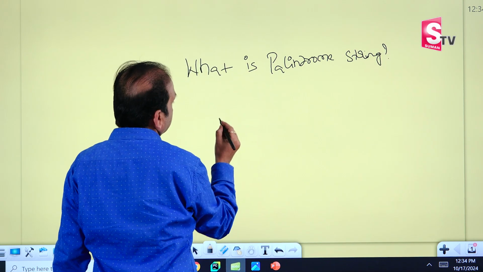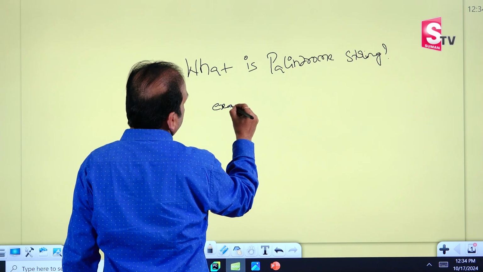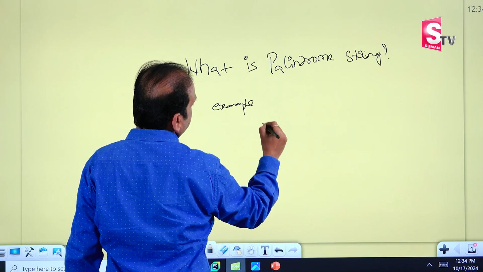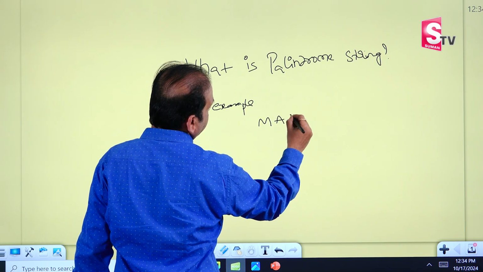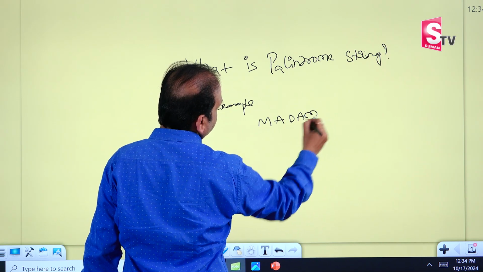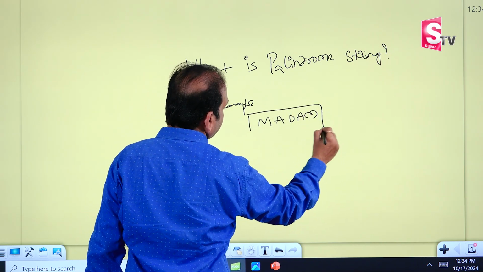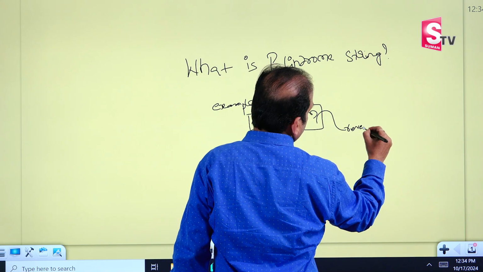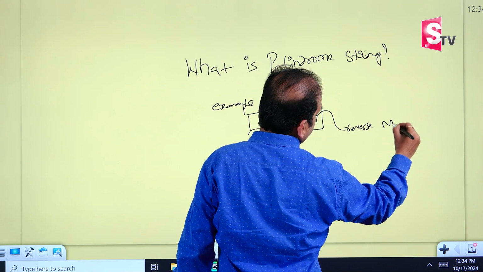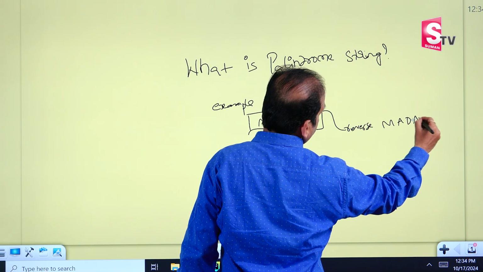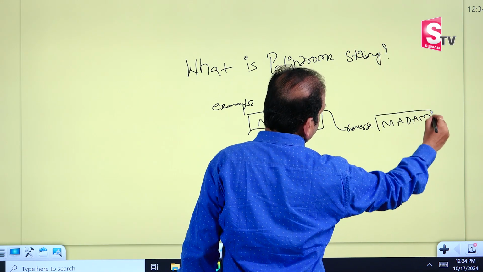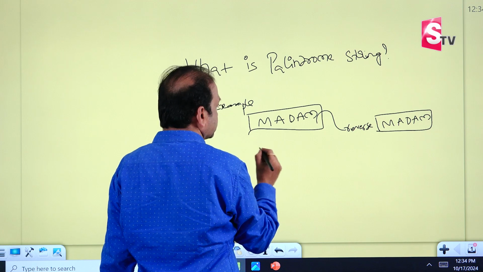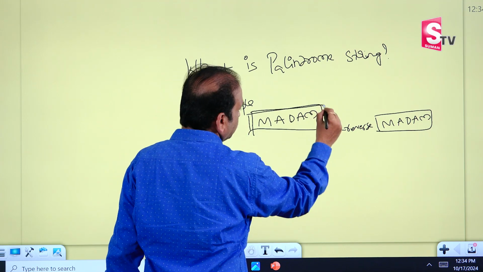See, for example, I'll show you an example. For example, madam, M-A-D-A-M. This is one string. When you reverse this string, again it is M-A-D-A-M. The same string, even if reversed. So we'll check whether the given string is a palindrome or not.